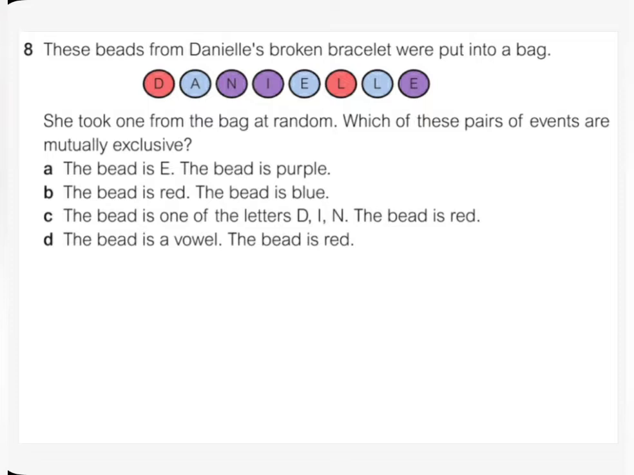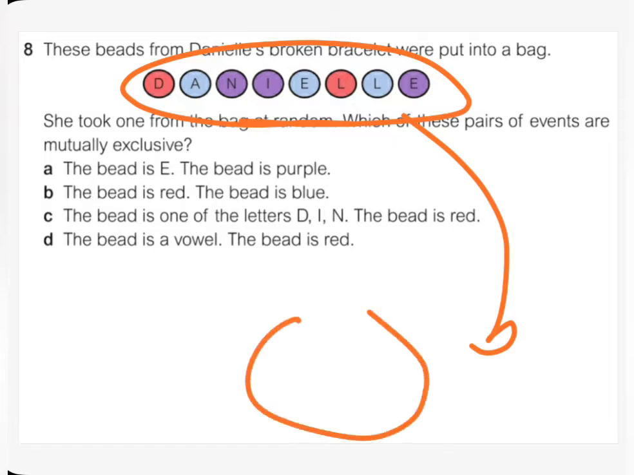So let's pretend that these beads are in a bag and she's going to take one of these beads. Which of these pairs of events are mutually exclusive? Now we have a pair of events we're talking about here. We're going to see two events and check if they are mutually exclusive or not. This is the idea. So these beads are going to be inside a bag. We're going to pick one at random and check the events.